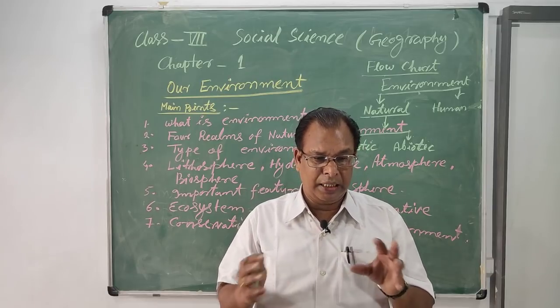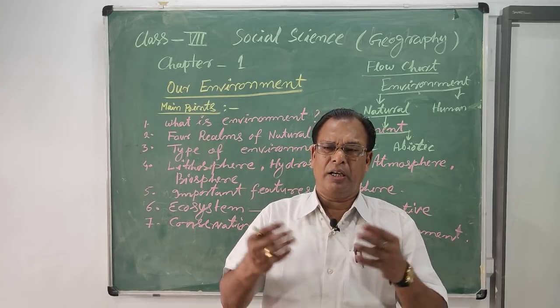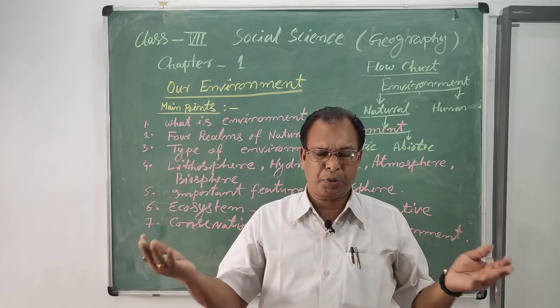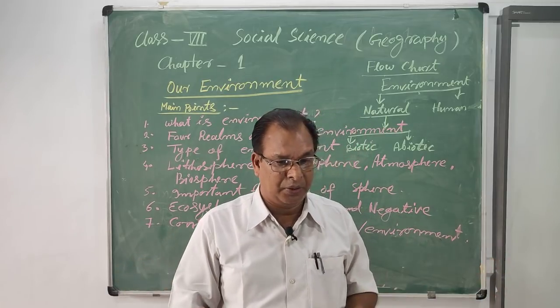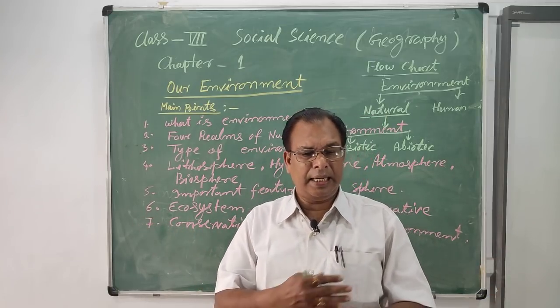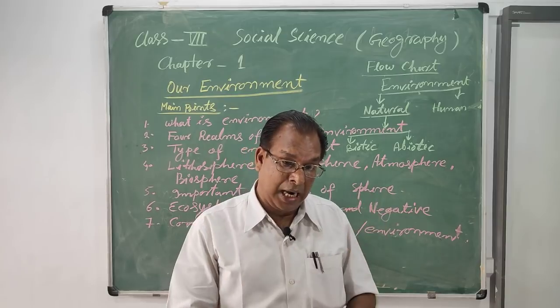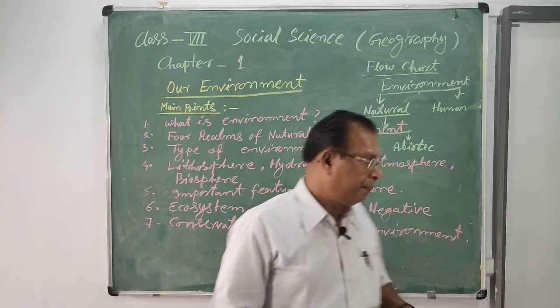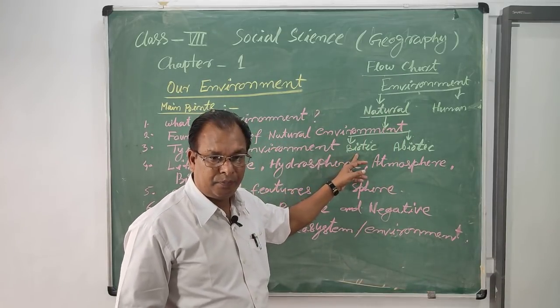Under the biosphere, all animals, plant species, human beings, insects and creatures are examples of the biotic environment.